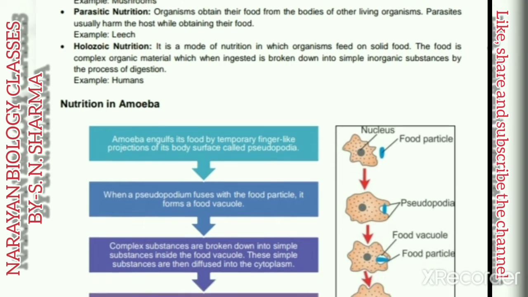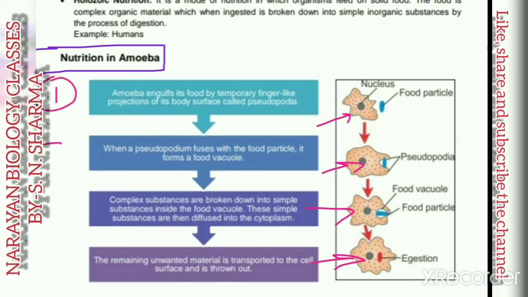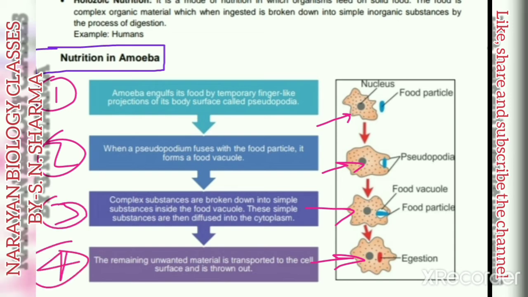Now we study an example of one organism in which heterotrophic mode of nutrition is found. So now we study the amoeba. Amoeba is an organism in which heterotrophic mode of nutrition is found. So this is the structure of amoeba, and these are the steps related to this type of nutrition. First we study step one, then two, then three, and then four, and when we study these steps, we compare them with the figure shown at the side.